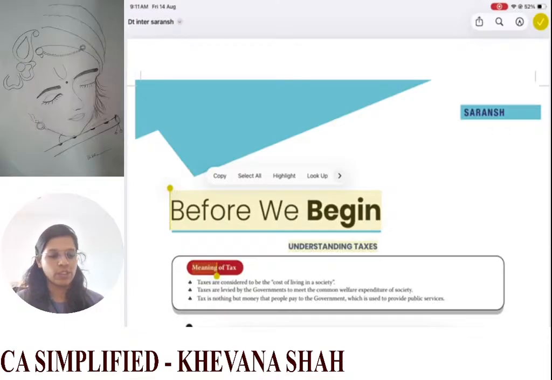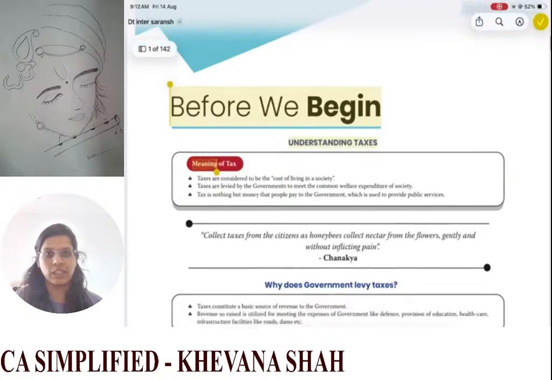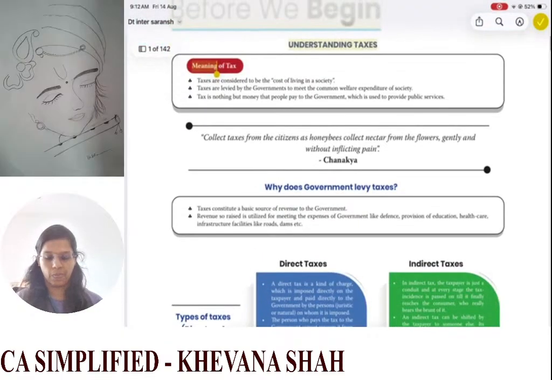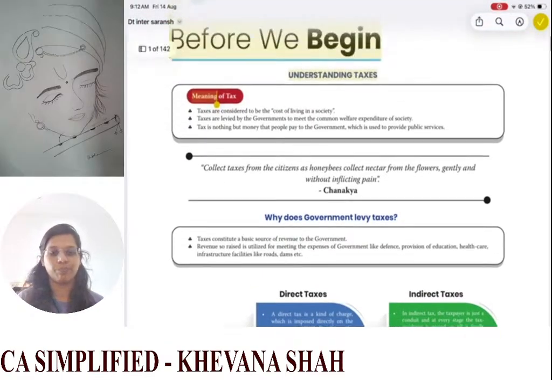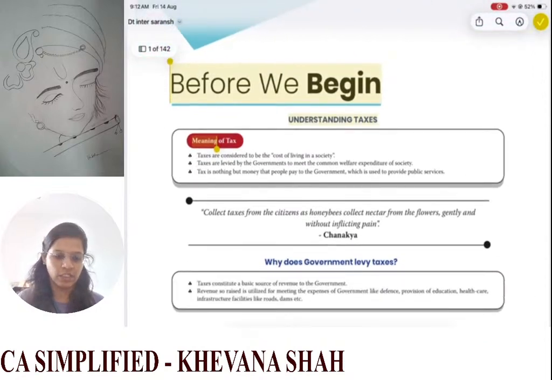So today we are going to start the DT revision from the ICAI Saransh Material. Before we begin, let us understand what is tax.